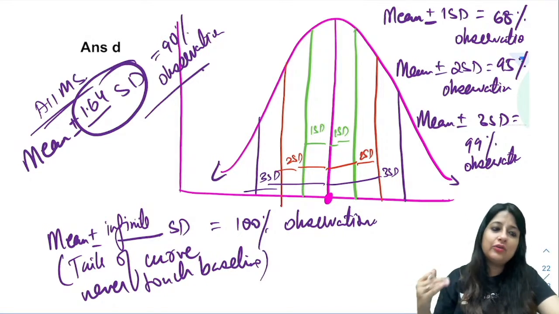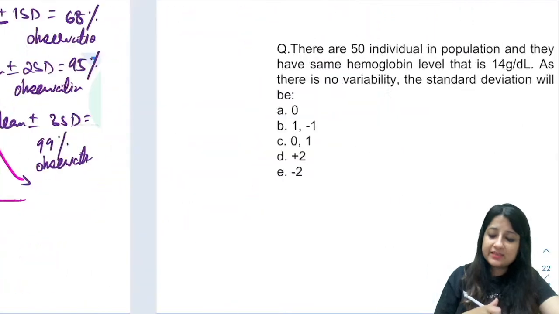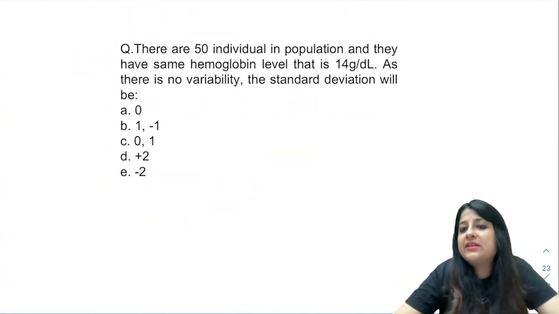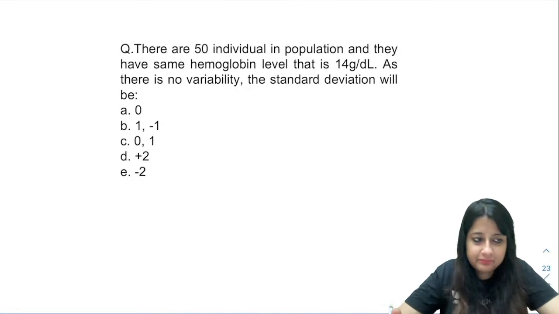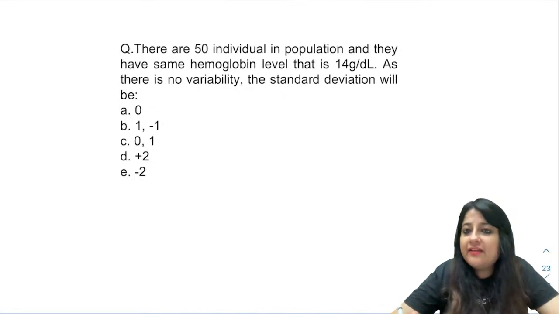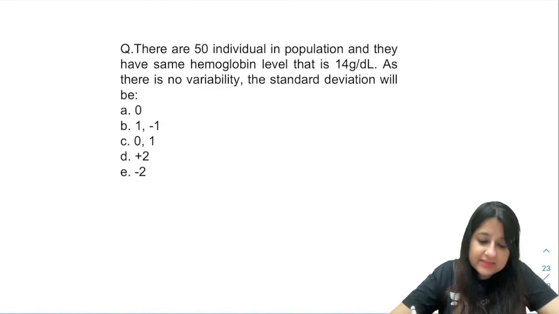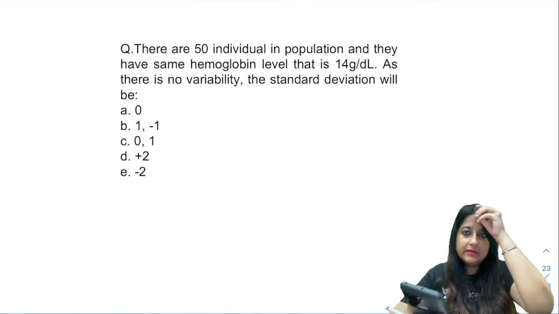Now let us have a look at the other topics as well. Chalo. Now, just a quick look at measures of dispersion. There are 50 individuals in a population and they have the same hemoglobin level, that is 14. As there is no variability, what is the standard deviation? Anybody?